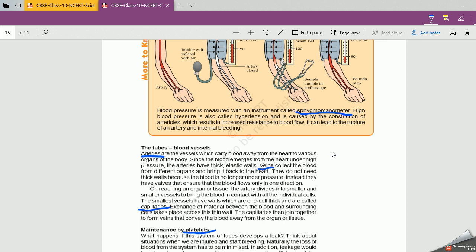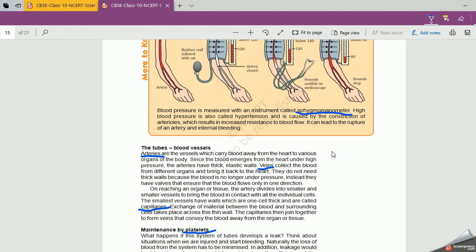Right? Second point, what is the difference between veins? Veins carry impure blood. Note down the difference. Arteries carry pure blood, that is oxygenated blood, and veins carry impure blood, that is deoxygenated blood. Arteries carry pure blood from the heart to various organs.